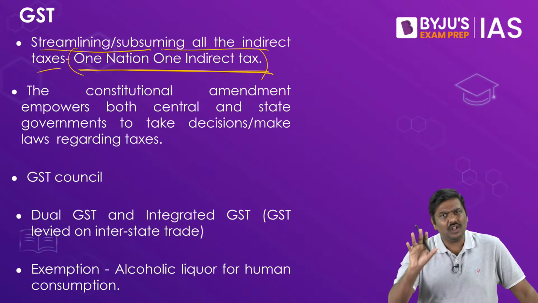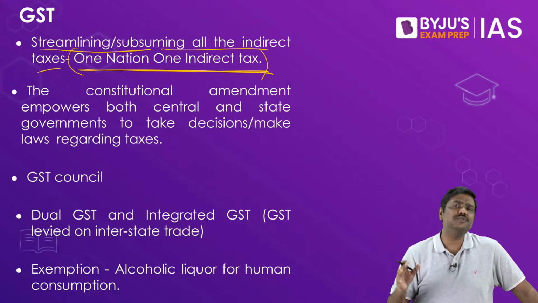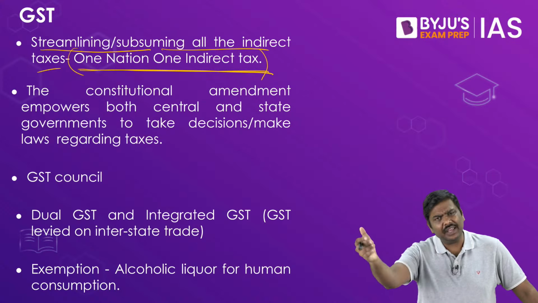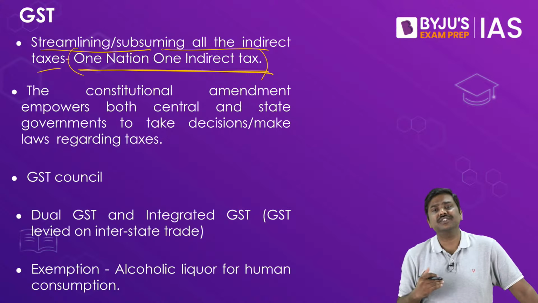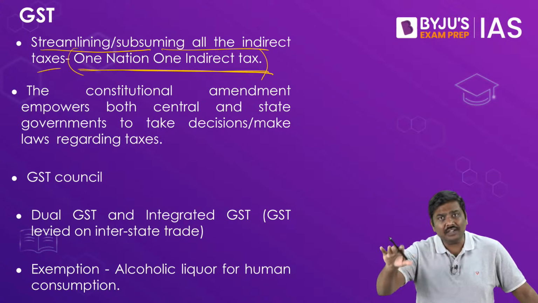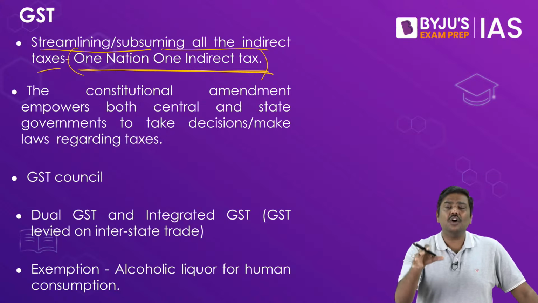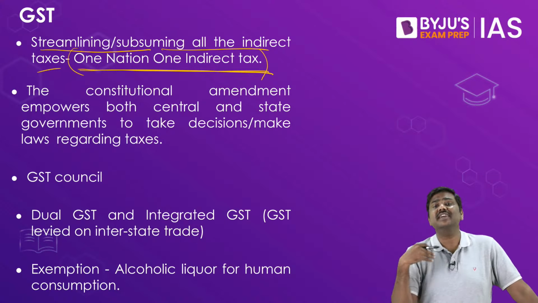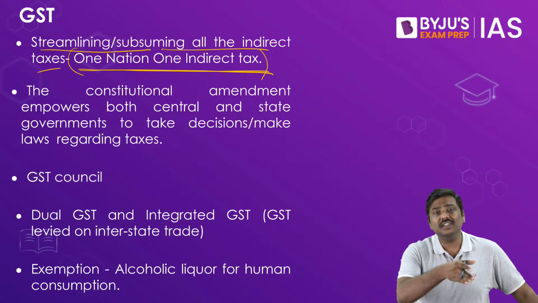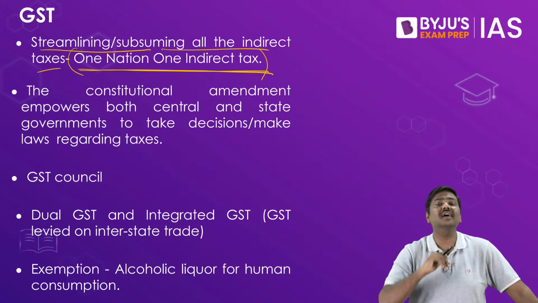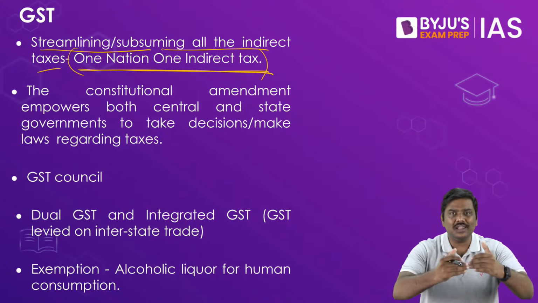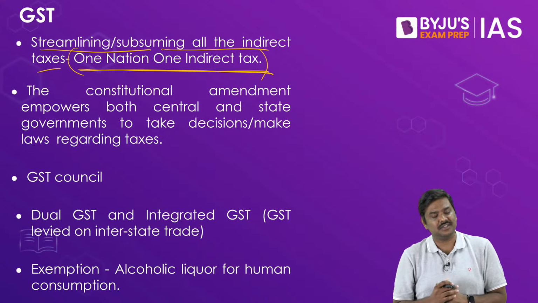I can understand this. All the indirect taxes are yet to be subsumed. For example, the tax on electricity, even today, is not under the GST. The tax on alcohol for human consumption is not under GST. The GST Council is yet to decide from which dates the GST rates on the fuels would be announced, etc. So, we have to achieve this particular concept of one nation, one indirect tax.